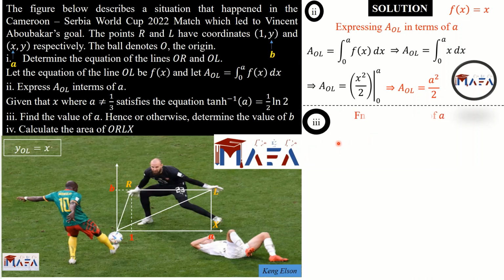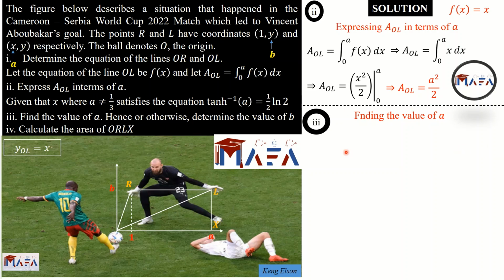Alright, now Roman 3, we need to find the value of a, but we have an information. Given that a, like I said, is not supposed to be x, it's supposed to be a. Given that a, where a is different from 1/3, satisfies this equation, we need to get the value of a, and then later on we deduce the value of b, or we use an alternative method. So we are actually going to use both methods.